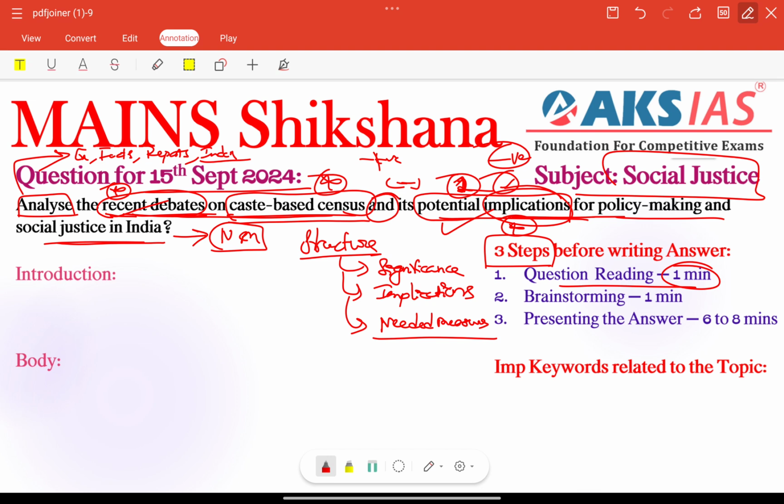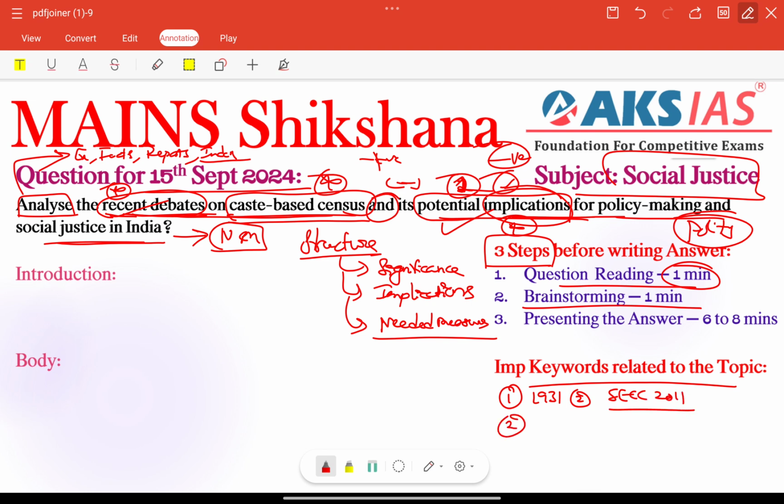So here, coming to brainstorming, within 1 minute we need to focus on including important keywords related to our topic. Basically here we are talking about social justice, but some information related to polity is also included here, right? So we need to provide some keywords. For example, when the caste census happened recently or in the past, but some basic information also: 1931. And also we have the Socio-Economic Caste Census, last done in 2011, right?